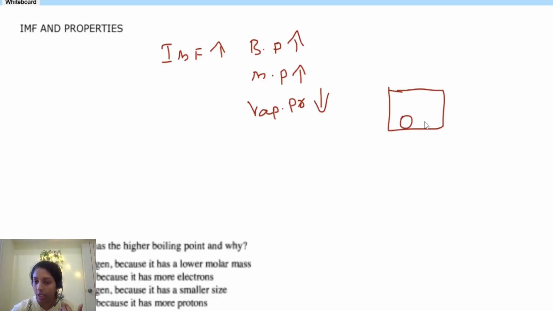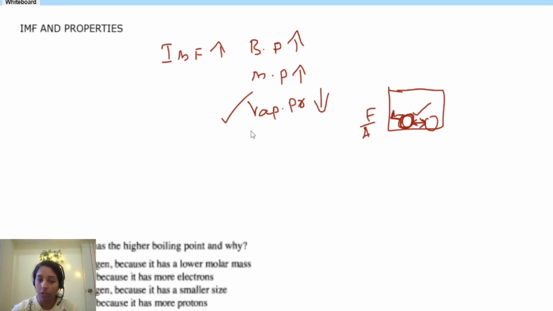Because what is this pressure? Pressure means they are colliding with the walls of the container. That force per unit area is what we call the pressure. So if the IMF is higher, this molecule is interacting with another molecule. So they drag literally, isn't it? So the force of colliding with the walls of the container will be less. Okay, if the IMF is higher, less force is exerted on the walls of the container. So lesser will be the pressure. Okay. So that's why vapor pressure will be lowered if IMF is higher.